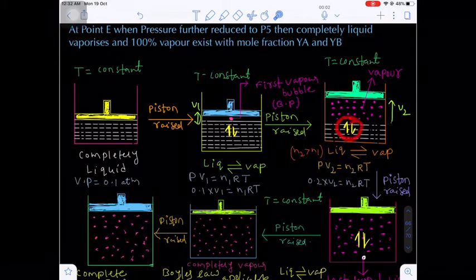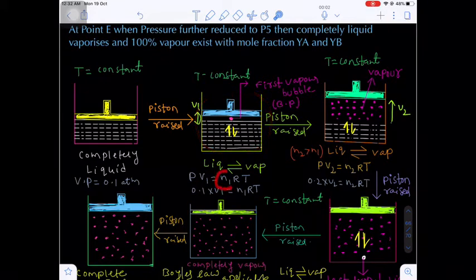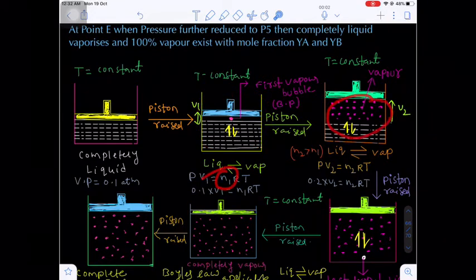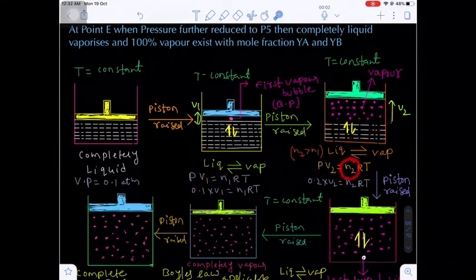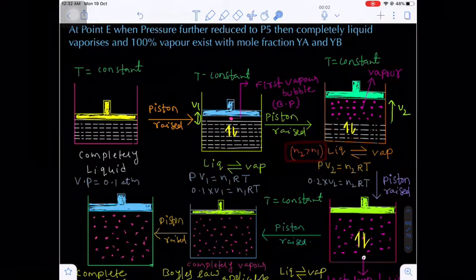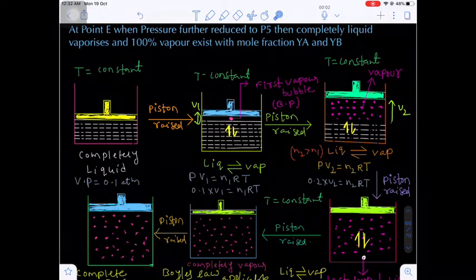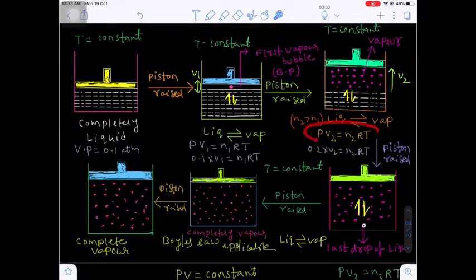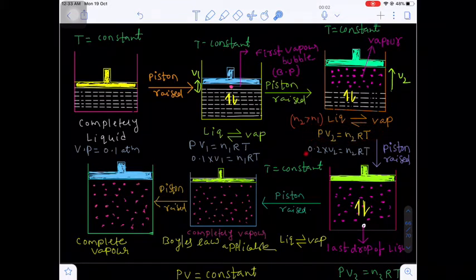Again there is a dynamic equilibrium. Now in the second container, the number of moles of vapor will be N1. In the next, third container, let's suppose the number of moles of vapor will be N2. N2 is always greater than N1 because we are reducing the pressure. Now here we can again apply the PV is equal to nRT equation. The P value is 0.1.